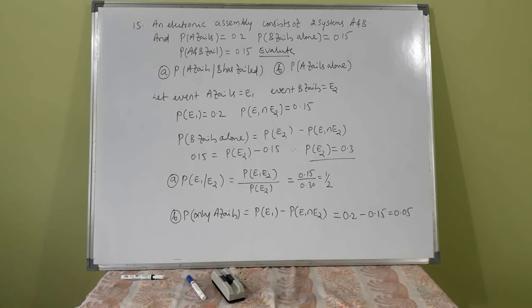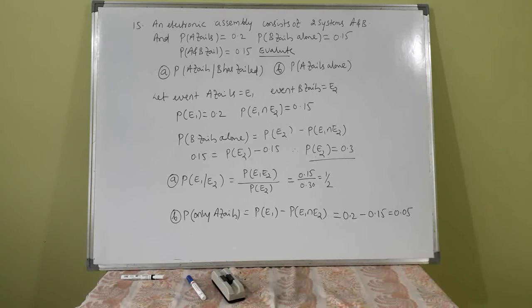A and B failing simultaneously has probability 0.15. You have to find the probability that A fails given that B has already failed, and the probability that A alone fails.